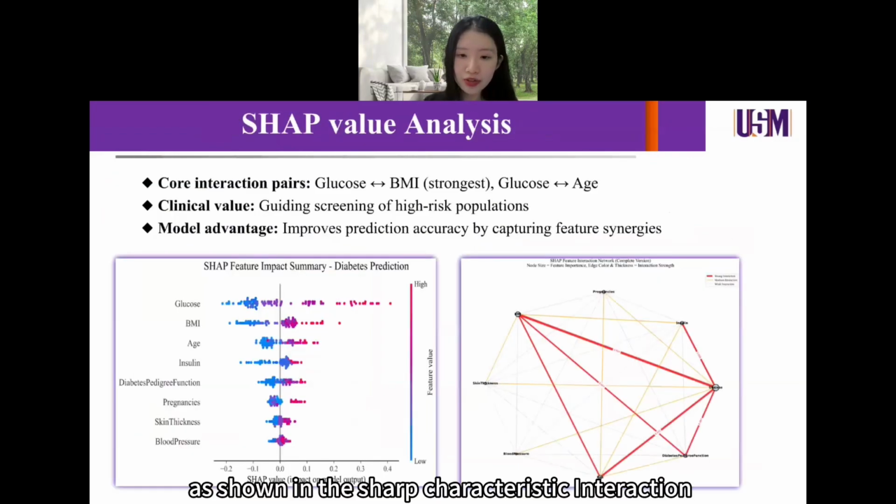As shown in the SHAP feature interaction grid diagram on the right, the cross interaction between glucose and BMI, as well as between glucose and age, highlight their synergistic effects on the risk of diabetes. The visualization results all support clinical interpretation and targeted screening for high-risk groups, such as individuals with elevated blood glucose and BMI.